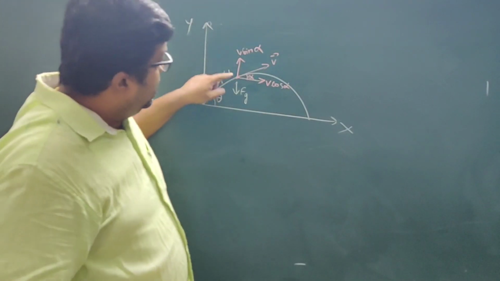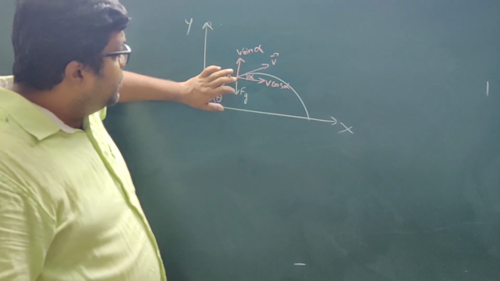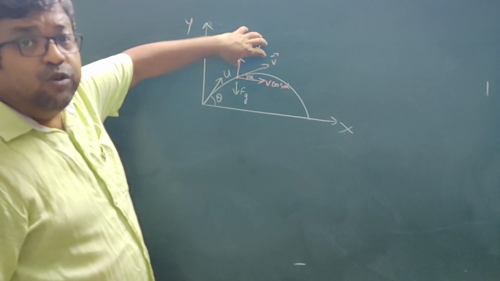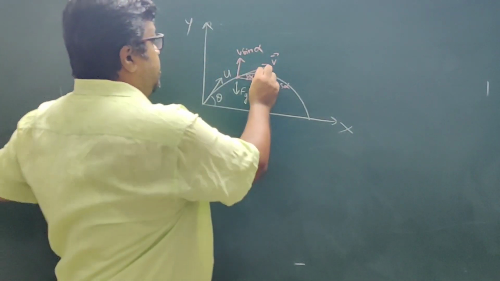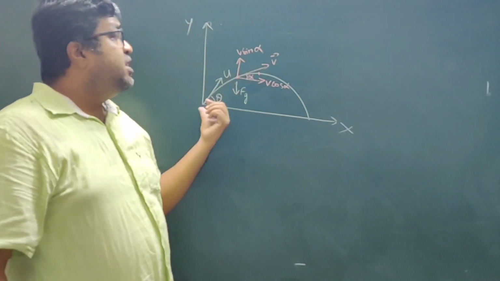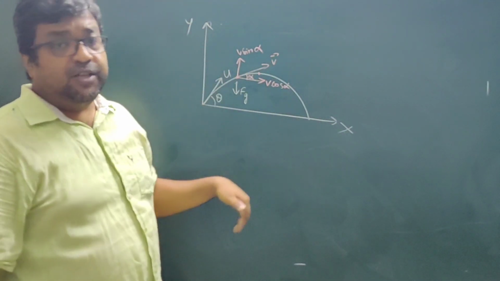So see here, gravitational force is anti-parallel to V sin theta. So that means this gravitational force is going to affect this component of velocity. And how is it going to affect? As the projectile moves from this point to this point, the highest point, this V sin alpha will keep on decreasing. Why? Because force is in the downward direction.